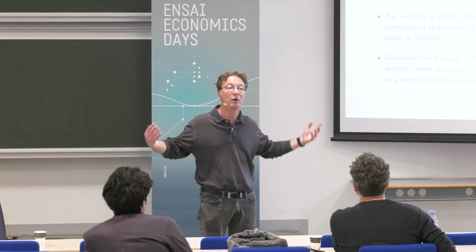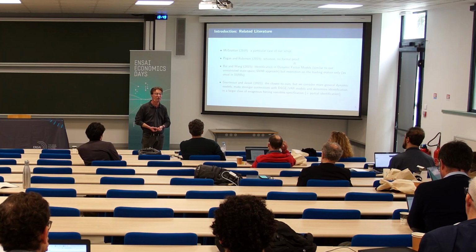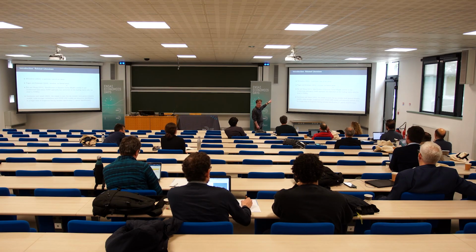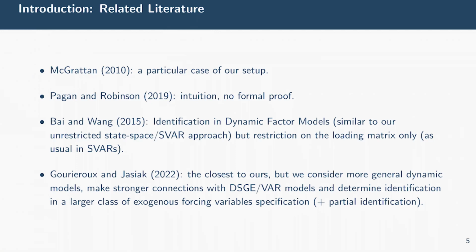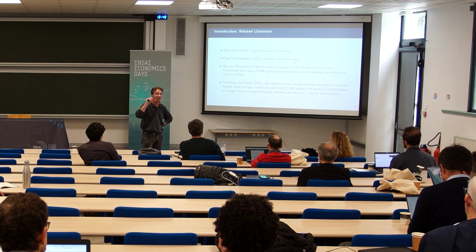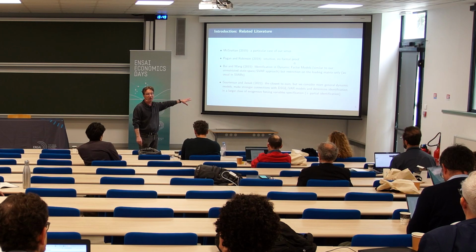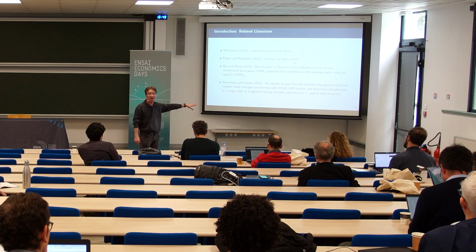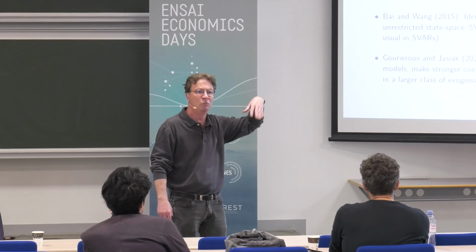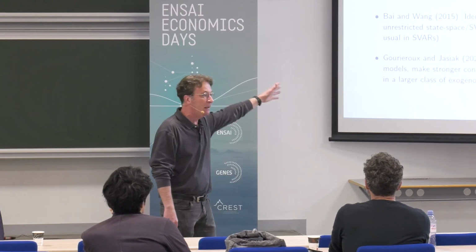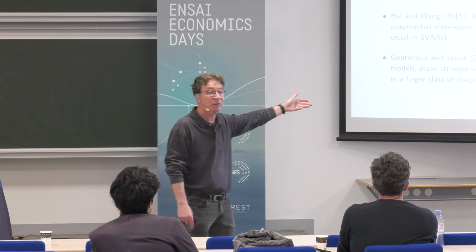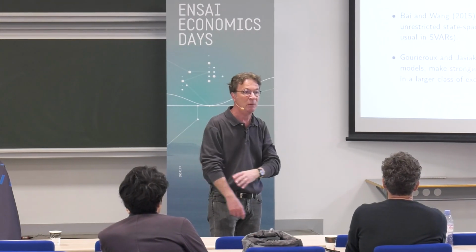In the paper, we have all the results for a very generic state space representation. The first one with the good intuition is Pagan and Robinson, but they just look at necessary conditions. They just count the number of parameters to be identified. It's far from being sufficient. I will show you. But the closest paper to ours is by econometricians and statisticians, so you have almost no economics in the paper. It's a paper by Gourieroux and Jasiak that is published in the Journal of Multivariate Analysis, something like that. They have a similar condition for identification, but I will rediscuss this aspect when I present some results.